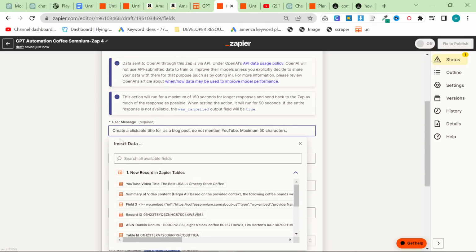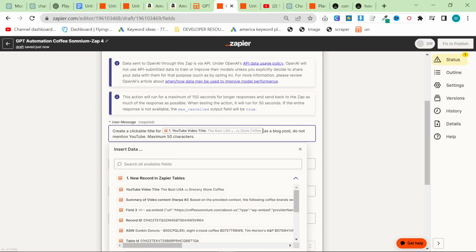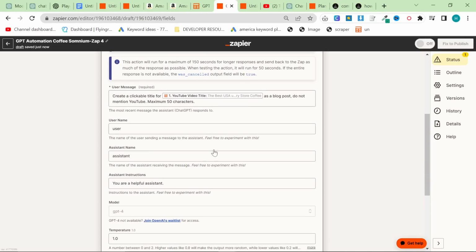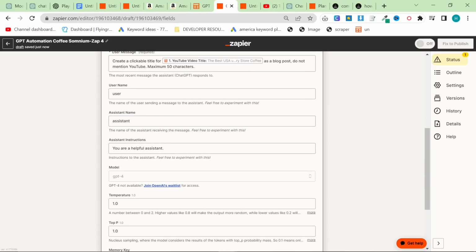Again, you can find all of this stuff in the description. Create a clickable title for, and then this is the way that Zapier works: this is a piece of information that has been stored to be used by the API in the future. This is actually how I realized how APIs worked using Zapier, and this is what got me into using my own APIs, which I might show you a little example of at the end of this video, just as a teaser and if I remember.